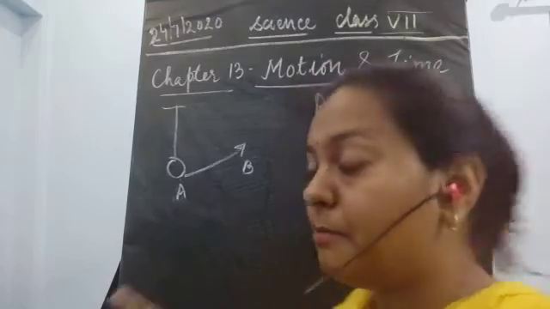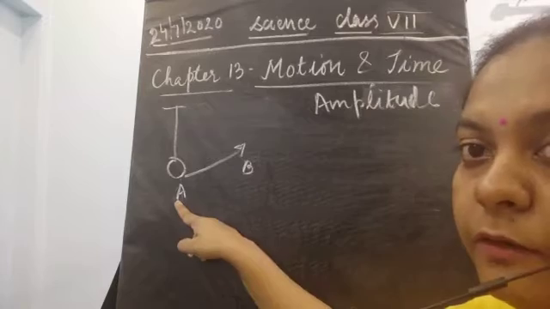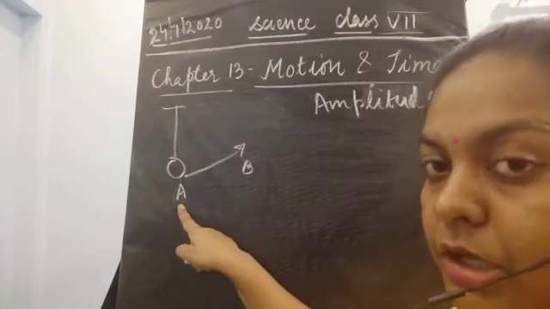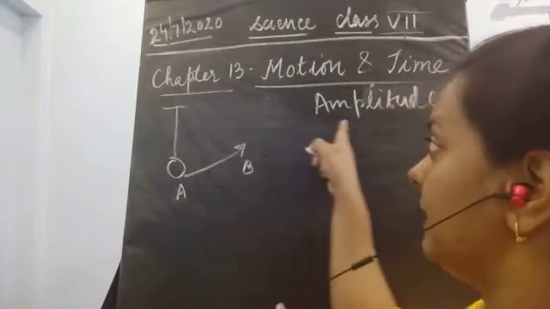Amplitude is the maximum displacement of the bob from its mean position towards one of its extreme positions.